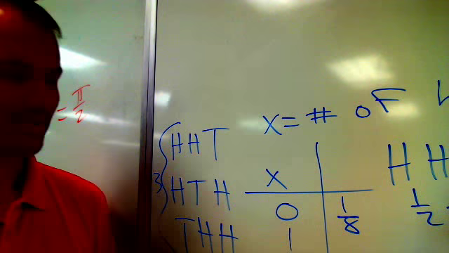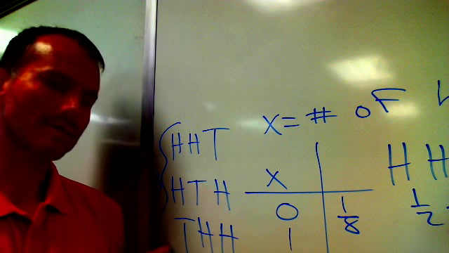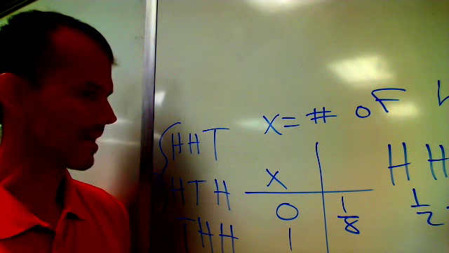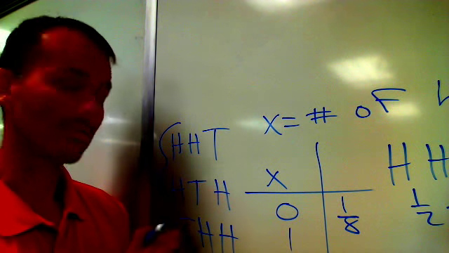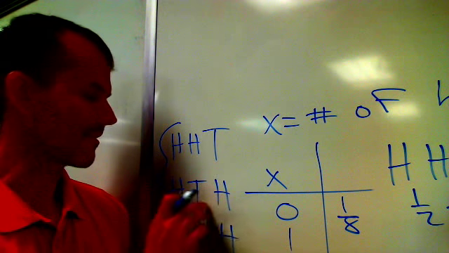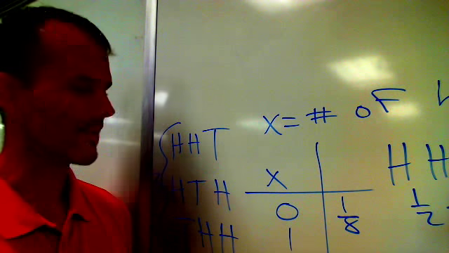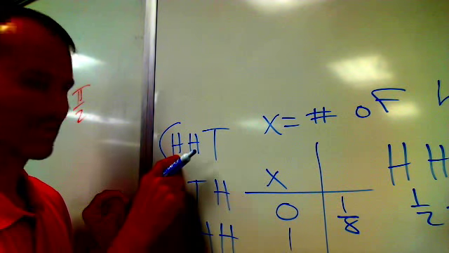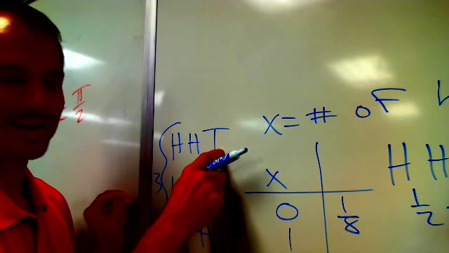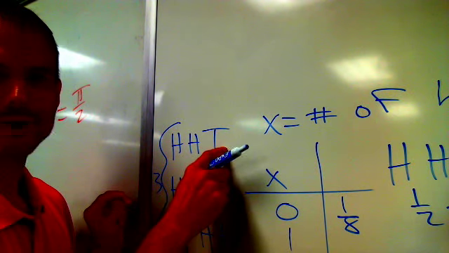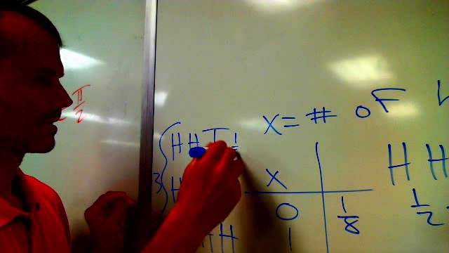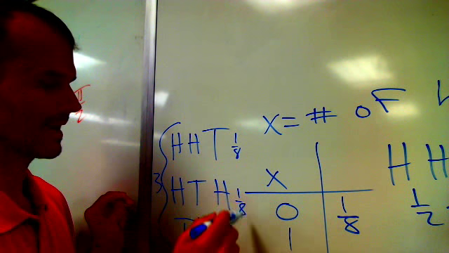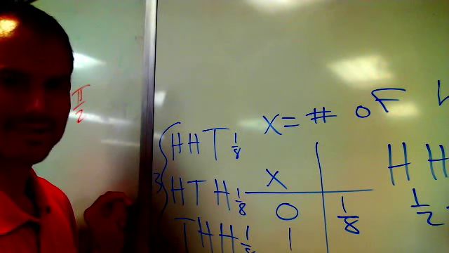Now the 1 is a little bit more interesting, and so is the 2. These 3 sequences of events lead to an x value of 2, where you get 2 heads. The probability of getting heads, then tails, so the probability of heads is 1/2, that's 1/2, that's 1/2. So that's 1/2 times 1/2 times 1/2, 1/8. The probability of this sequence occurring is 1/8. The probability of this sequence occurring, you can probably tell, is also 1/8. Same with this last sequence.